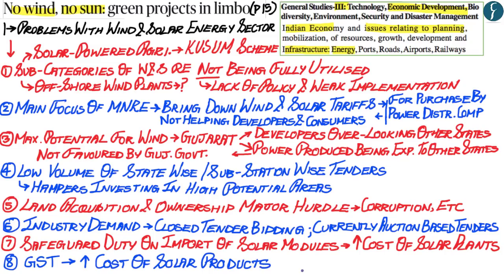So now hopefully you understood the 8 problems which have been highlighted within the article which are a cause of concern for the wind and the solar energy sector. And so now with this, let us move on to the next article.